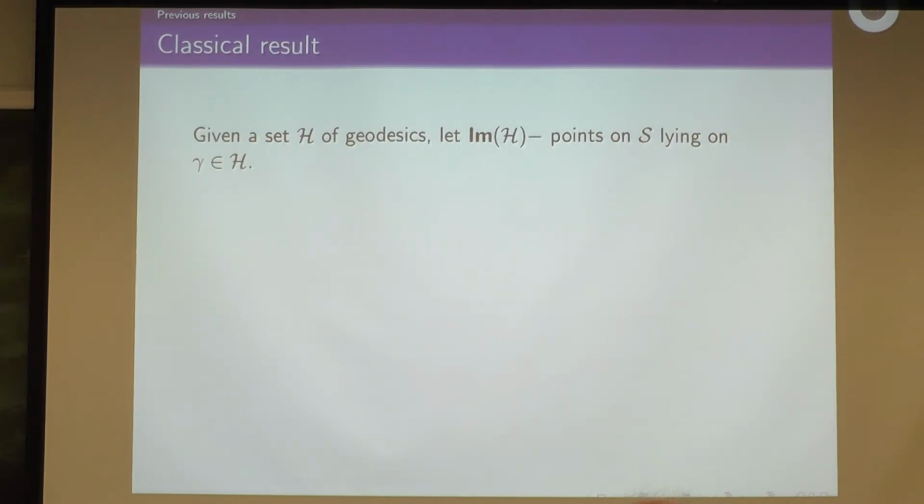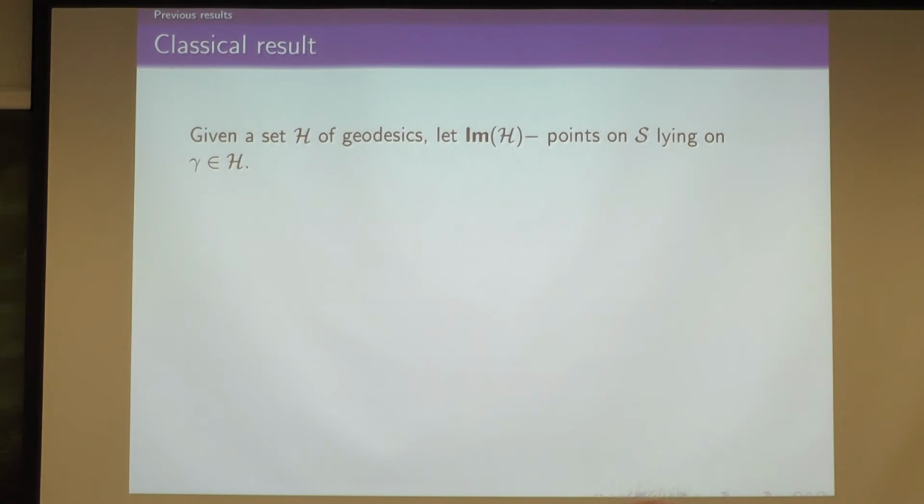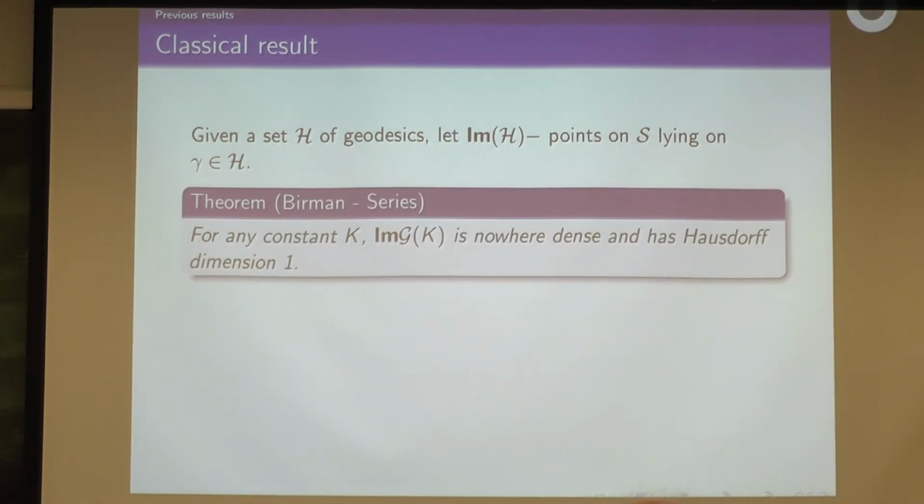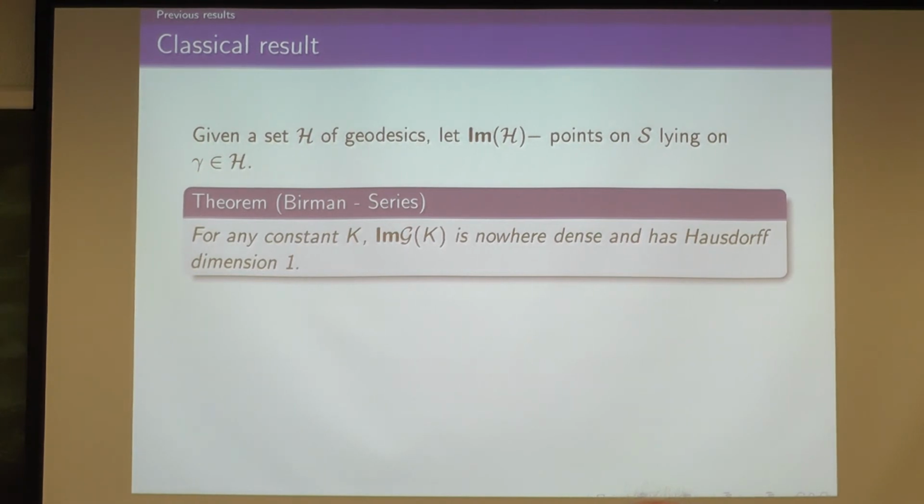Okay, and then a quick definition: if H is just some subset of the set of all complete geodesics, the image of H is just the points on your surface that H passes through. And then there's this famous theorem of Birman and Series that says if you fix the number of self-intersections, so if k is constant, then the image of the set of geodesics with at most k self-intersections is really small.